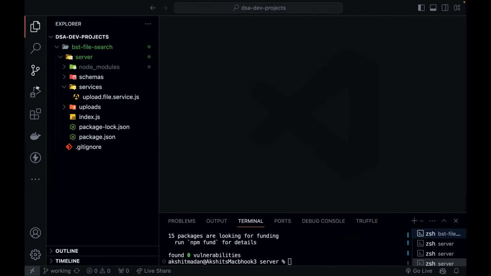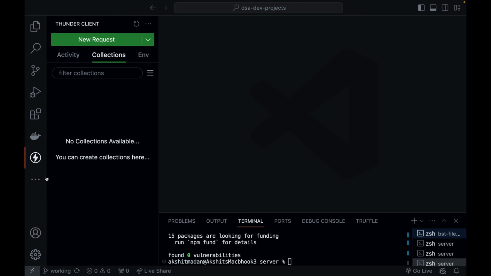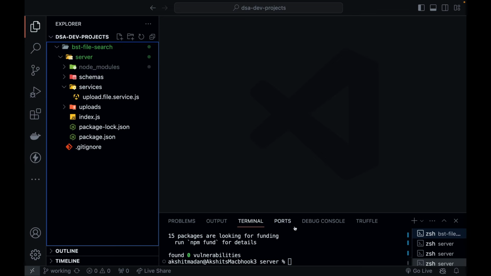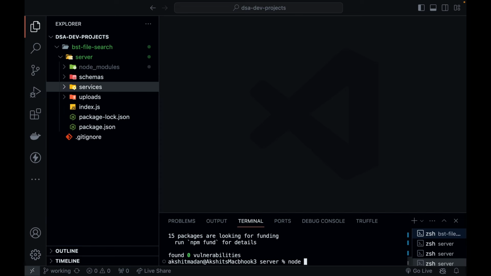Now let's go to Thunder Client. Thunder Client is just a VS Code extension that I can use for making API calls within VS Code. So I'm going to run my server. For running my server, I just need to write node index.js. Okay, there is an issue. Let's try to fix it.